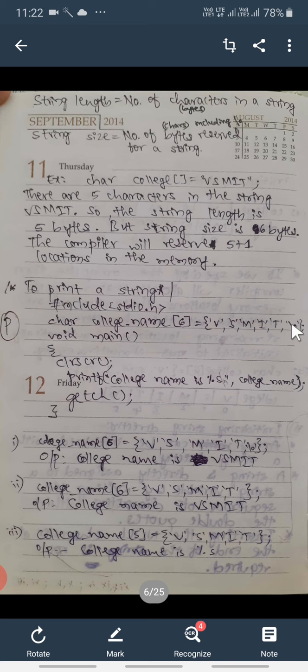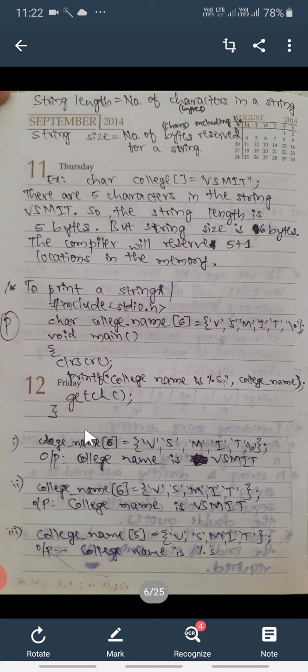Next statements of this program: open the main function and printf college name is %s. %s is the format specifier for strings. After that \n means the cursor will come to the next line. %s takes the value of the string variable college_name.